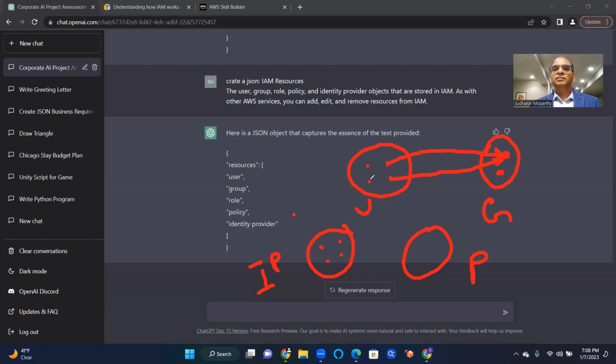Now I can put a bunch of users into a group, and I can attach a policy to a user. The policy is, again, a P1, let's say, and then there is another policy.